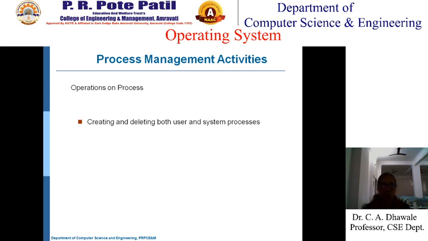Whatever task you perform, such as writing a program, using MS Office, using a web browser, and so on, these are initiated by the user, so we call it a user process. System process means configuration of the devices, the booting process. All these are system processes.